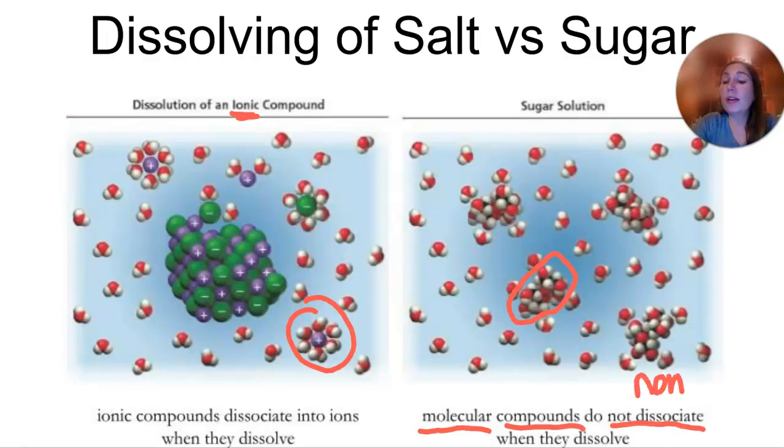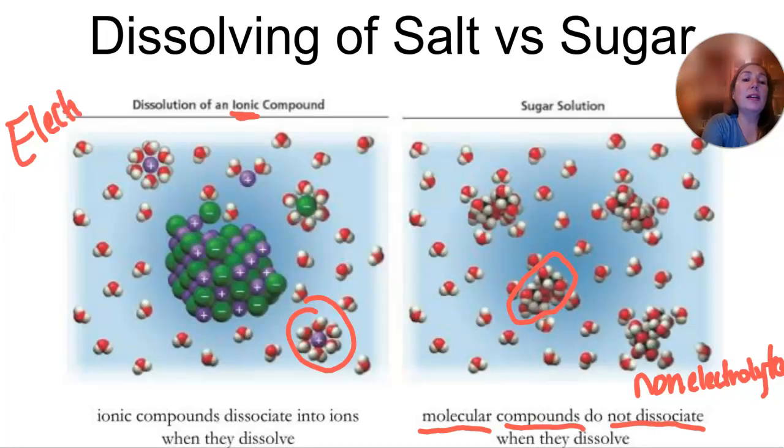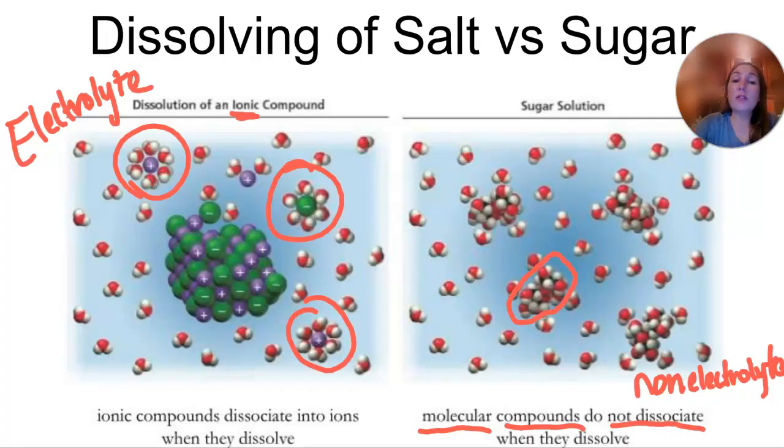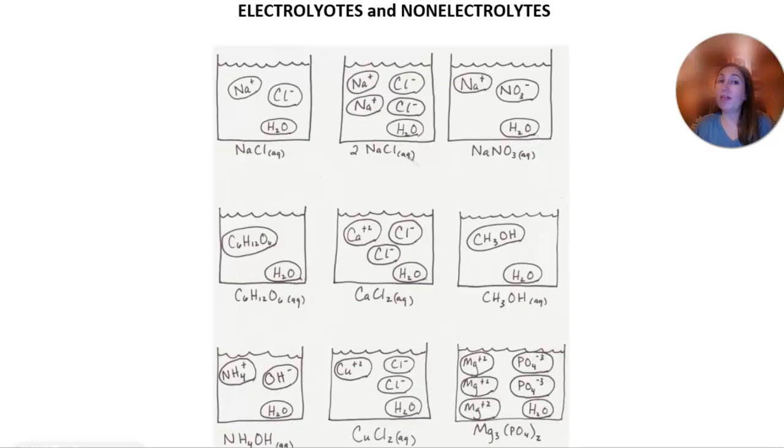So this one's going to be a non-electrolyte because there's nothing to conduct electric current. And here we have an electrolyte, an electrolytic solution that will conduct current. It's these individual ions that have been solvated that can carry that flow of electric charge or current, and the sugar just will not, doesn't have any ions to carry that current. So let's look at some examples of electrolytes and non-electrolytes. What happens when sodium chloride dissolves in water? We get Na pluses and Cl minuses, and that would be an example of an electrolyte.